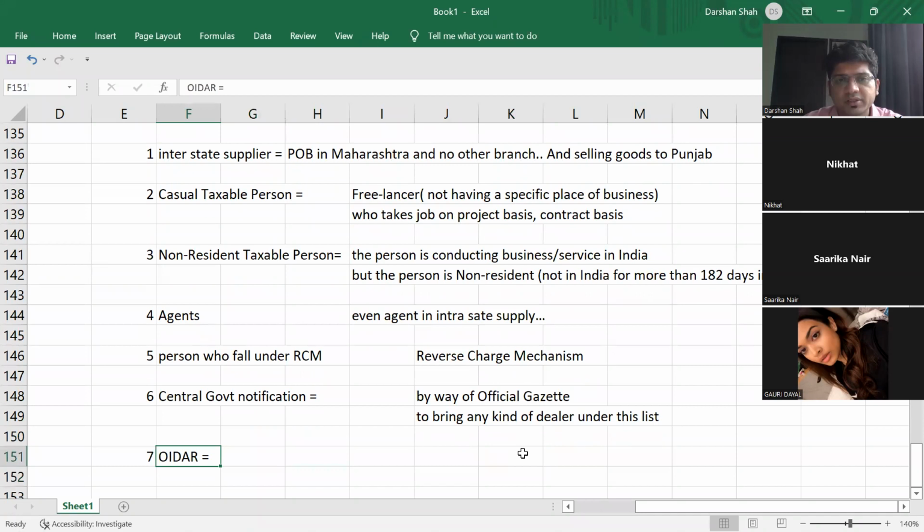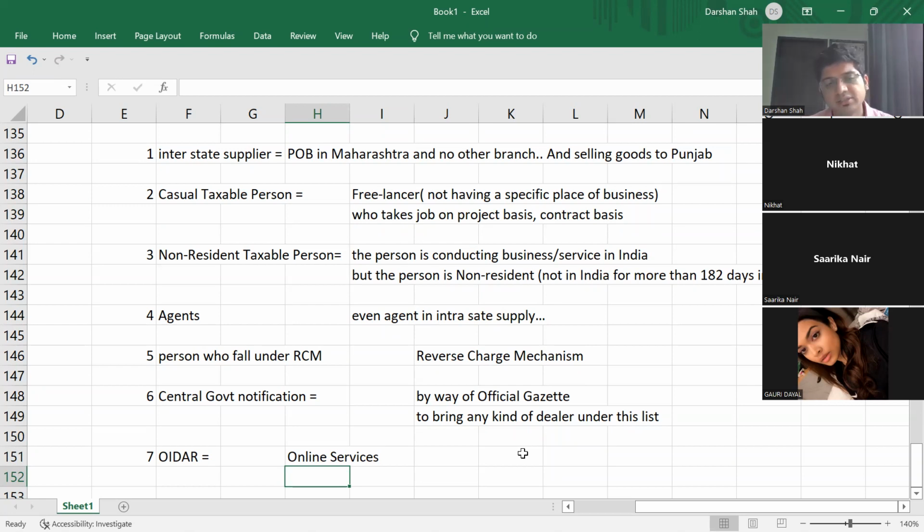And there is one more person which I have not mentioned over here, OIDAR, those who are providing online services. Those who are providing online services have to compulsorily get themselves registered.